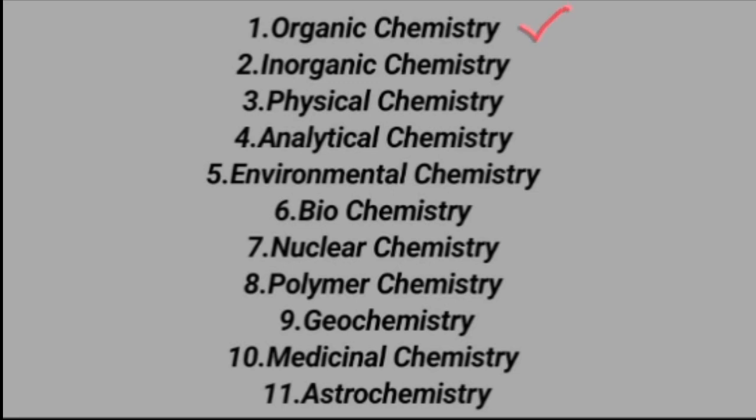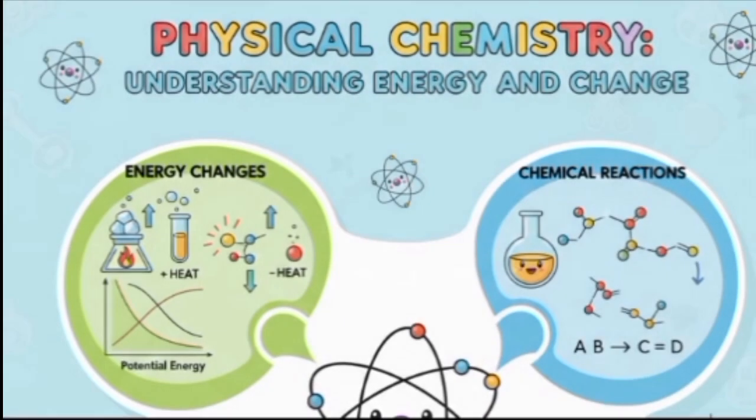Number 1, organic chemistry, inorganic chemistry, physical chemistry, analytical chemistry, environmental chemistry, biochemistry, nuclear chemistry, polymer chemistry, geochemistry, medicinal chemistry, astrochemistry. We will discuss them one by one, but in this video, we will discuss only first 4 branches. Let's start with physical chemistry.